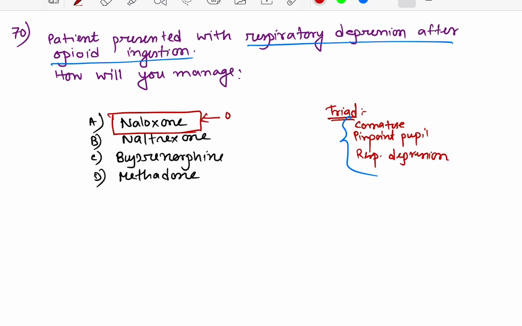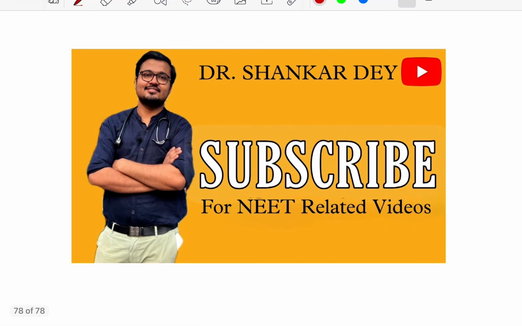This is a pure opioid antagonist available in IV preparation. This is also an opioid antagonist, but it is available in oral preparation. As it is an emergency, you have to give an IV preparation. So the answer is naloxone, an opioid antagonist, which competitively blocks opioid receptors and rapidly reverses the respiratory depression. That is why naloxone is used in opioid toxicity. So this is all about question number 61 to 70.